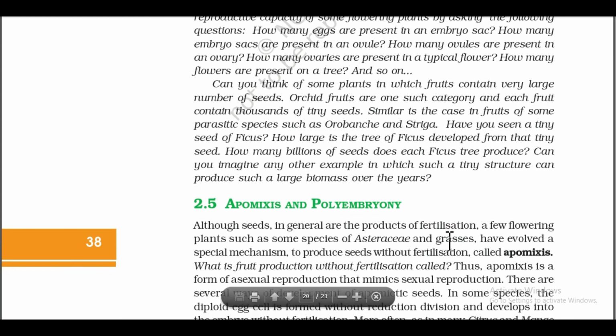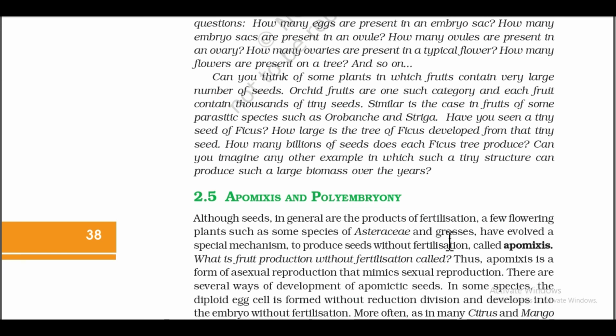Orchid fruits are one such category, and each fruit contains thousands of tiny seeds. Similar is the case in fruits of some parasitic species such as Orobanche and Striga. Have you seen a tiny seed of ficus? How large is the tree of ficus developed from that tiny seed? Can you imagine any other example in which such a tiny structure can produce such a large biomass over the years?